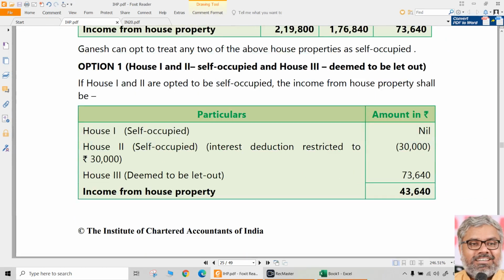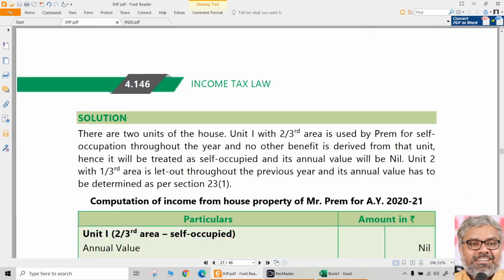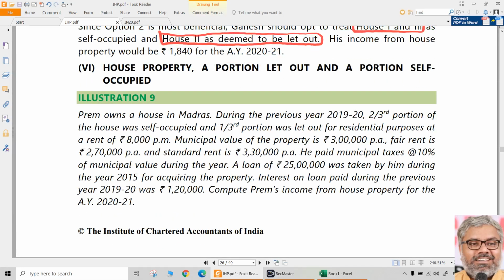Illustration number 8. Then illustration number 9 is about partly self-occupied, partly let out, but using space, not time. When this partly thing is according to time, we don't worry about it because it is as good as let out property. It is not even self-occupied property. In order to call any property self-occupied, it has to be either really self-occupied or completely unoccupied throughout the year. Then only we have the status of self-occupied. If it is let out for even one day, it is let out only. So status will not change there.